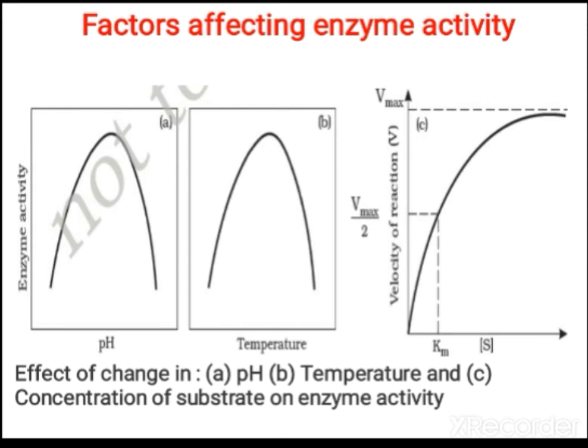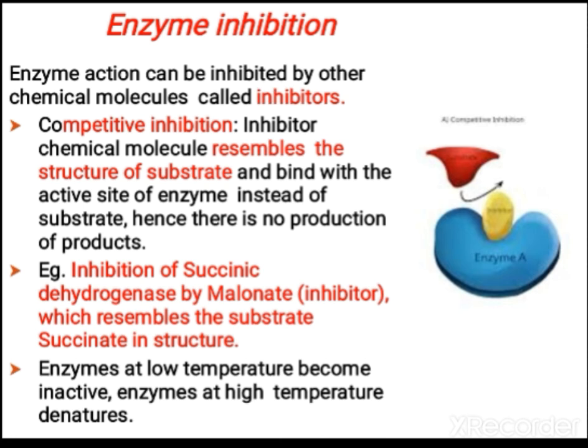The same way here, when you are increasing the substrate concentration, the rate will increase, but then the curve becomes flattened because the amount of enzyme present is limited. So simply adding more substrate won't help here. Now, enzyme inhibition.